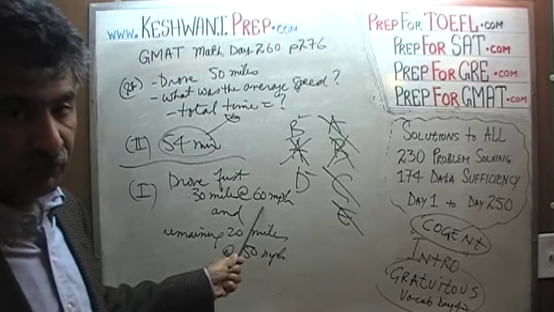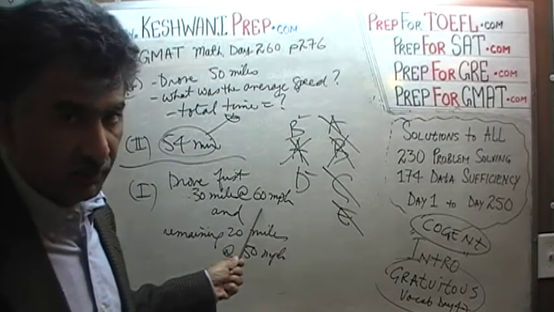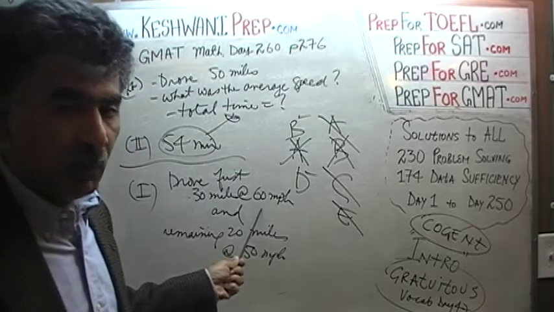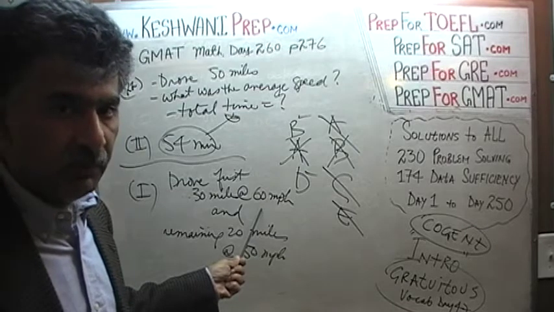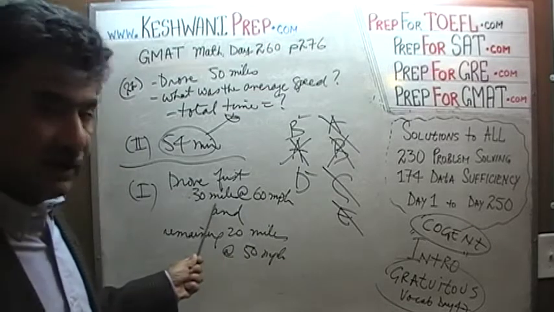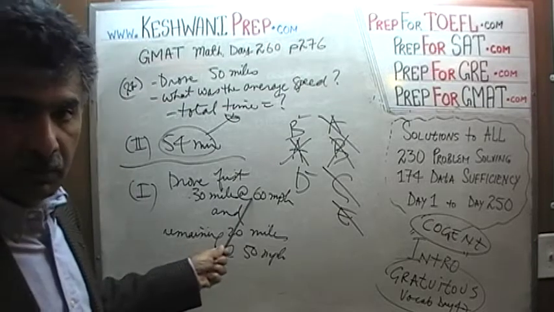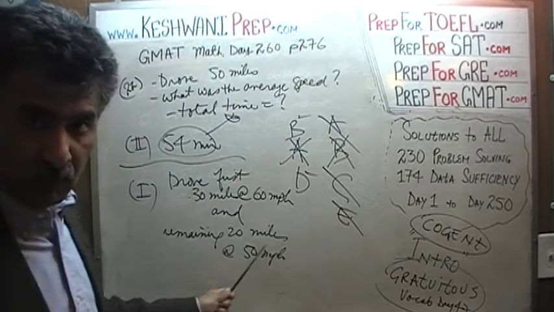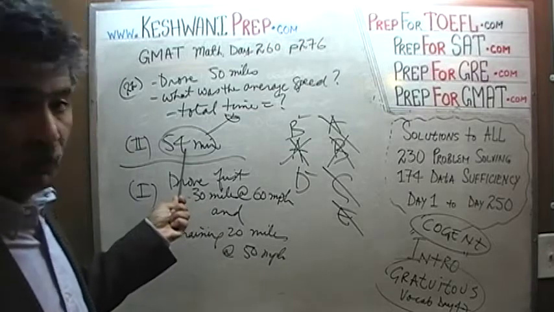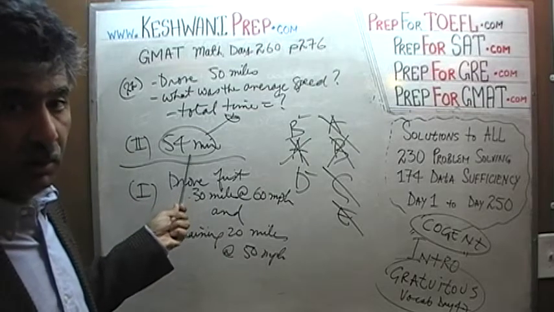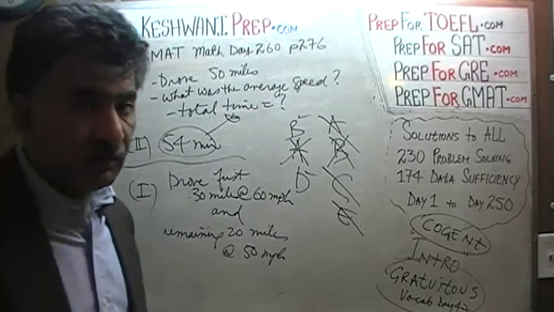I caught myself because had we been going 30 miles per hour, listen very carefully, we would have taken 2 minutes per mile. In that case, 30 miles would have taken 60 minutes altogether just for this segment. Plus we have this 20 more miles to go. But we already know it's 54 minutes. The information in the two statements never contradicts each other.